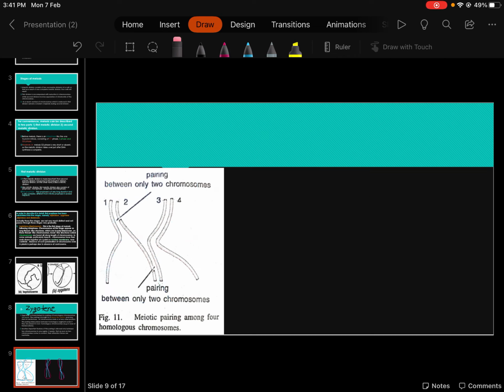This is very important, otherwise you will be confused at later stages. You can see 1 and 2 pairing at this point, 2 and 3 pairing at this point, and 3 and 4 pairing with each other at this point. So they pair at only one point along their length.